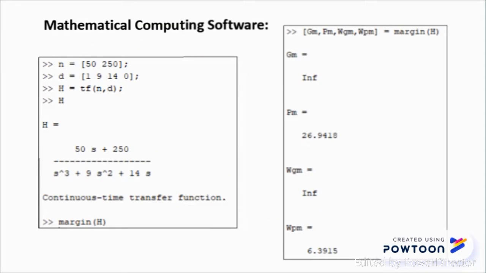H represents the transfer function. GM represents the gain margin. PM represents the phase margin.